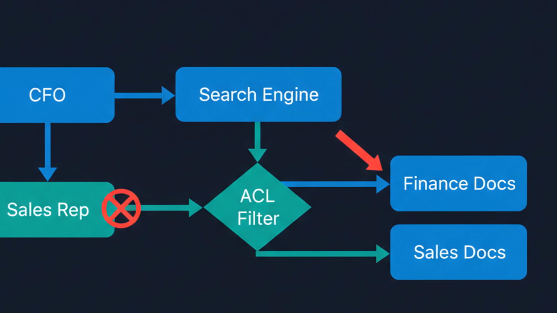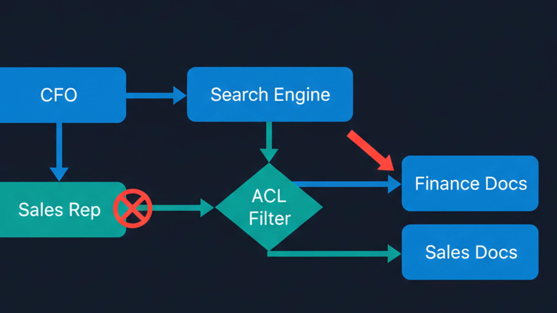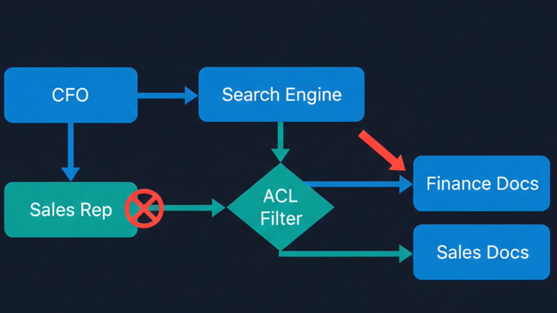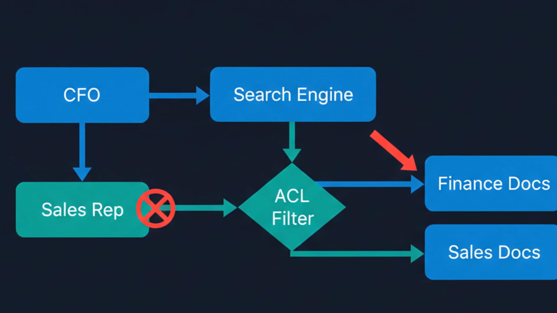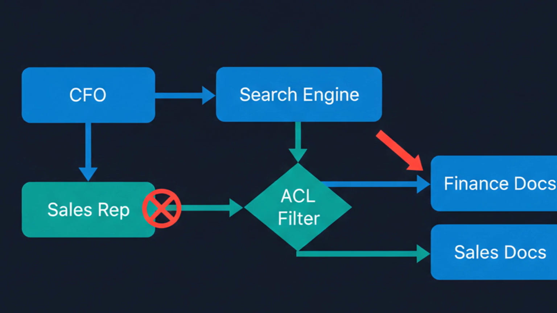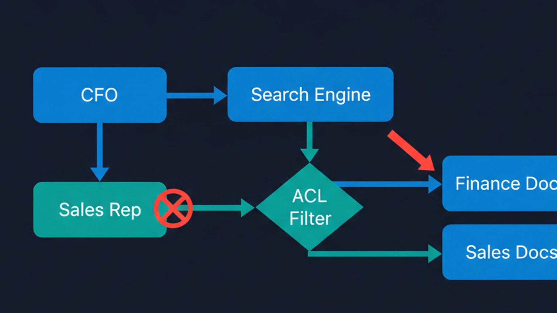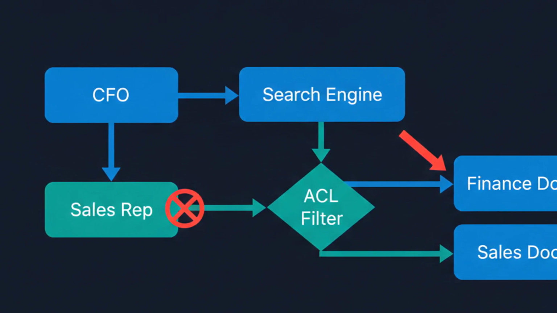Post-filtering retrieves broadly, then drops forbidden results, but you risk returning fewer than you wanted. The robust pattern at scale is row-level security plus filter-aware HNSW, where the index itself respects the metadata predicate. Whatever you choose, never enforce permissions in the LLM prompt. That's not security, that's wishful thinking.